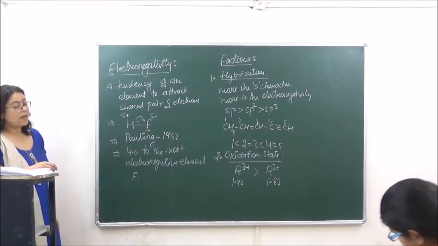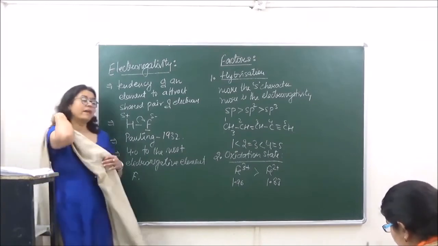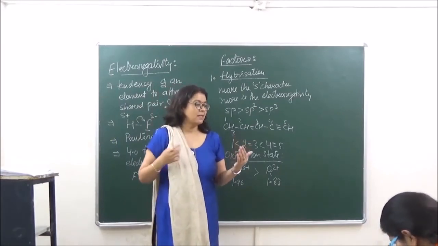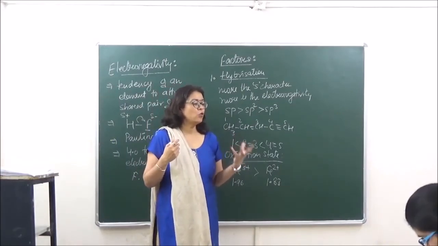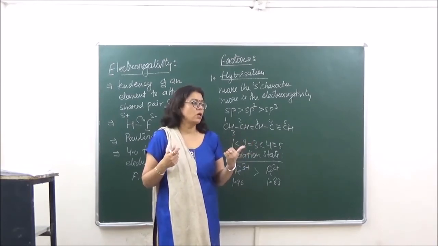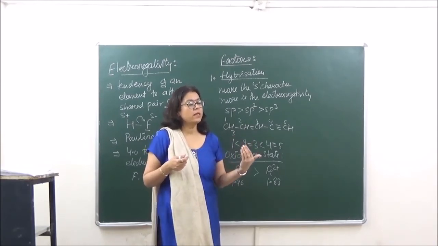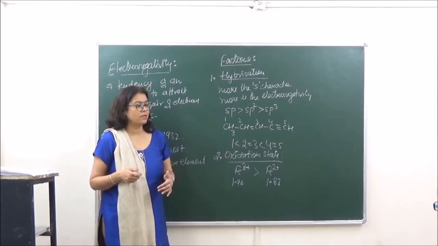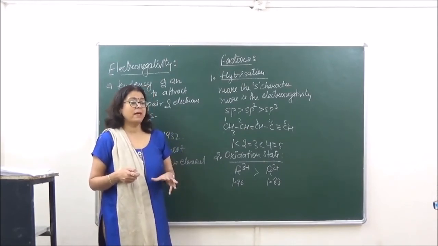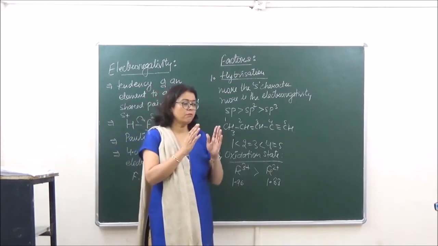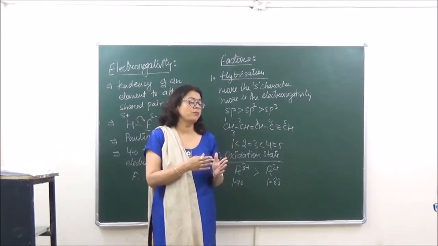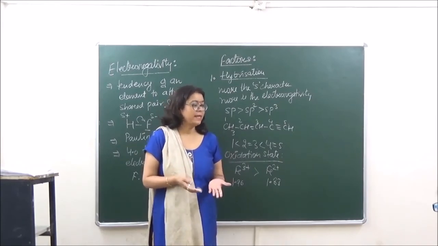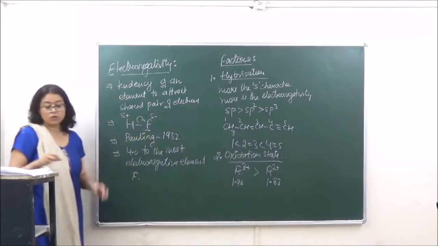Okay. Then after that, the trends. When we are going along a period, we say that the tendency to attract electrons increases. Or in other words, electronegativity will keep on increasing along a period, and down the group the electronegativity will decrease. Keeping this in mind, we say that fluorine is the most electronegative element of the periodic table, and the second most electronegative element is oxygen. So this is how we can show the trends.